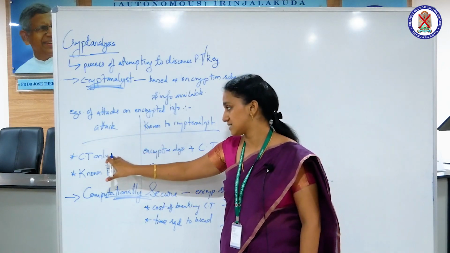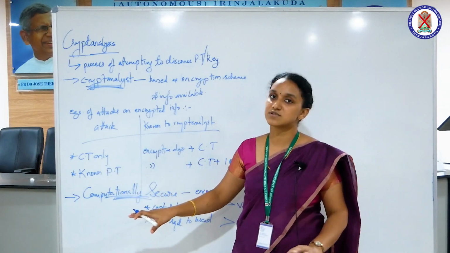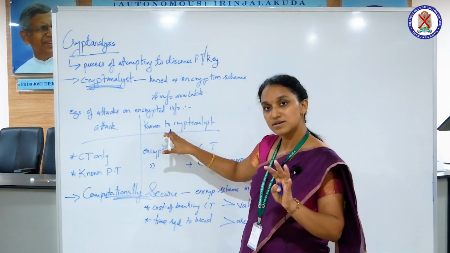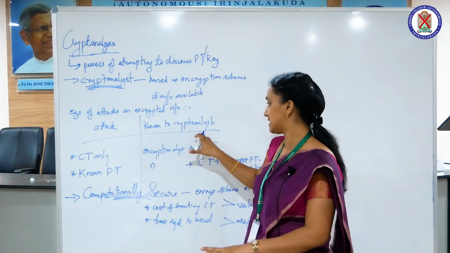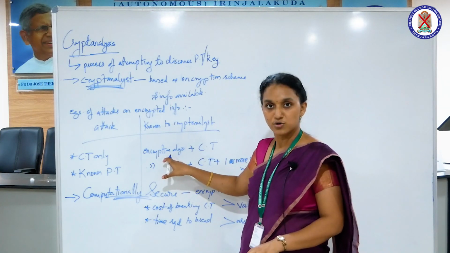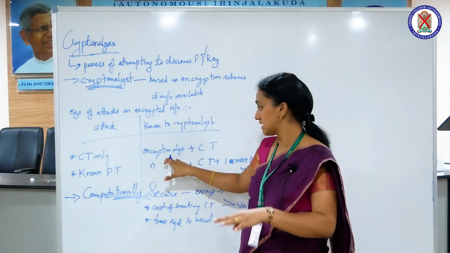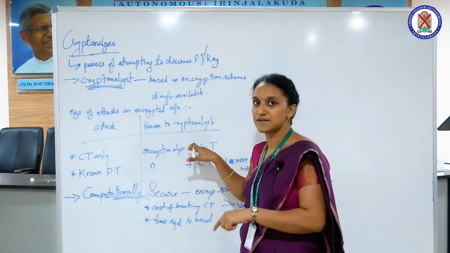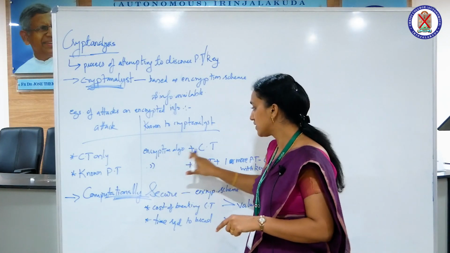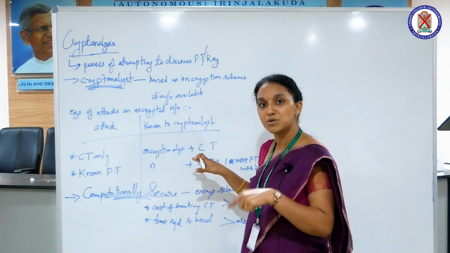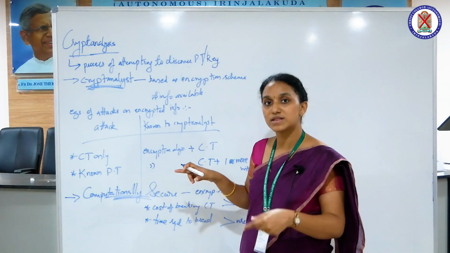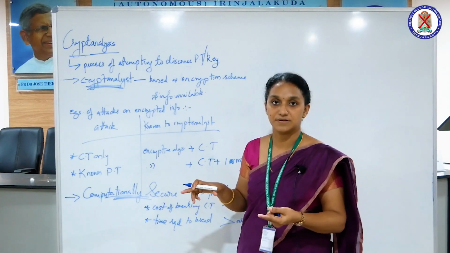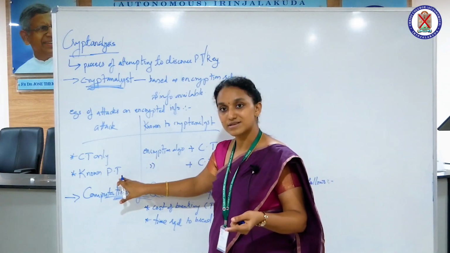Let the first attack be ciphertext only. That is the type of attack, and the information available to the cryptanalyst is the encryption algorithm, the process, plus the ciphertext, which is known to him. So with these two pieces of information, he will try to figure out what the plain text is and what key is being used for transformation. Clear?